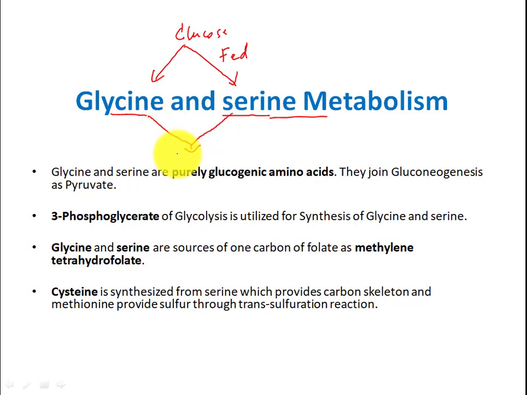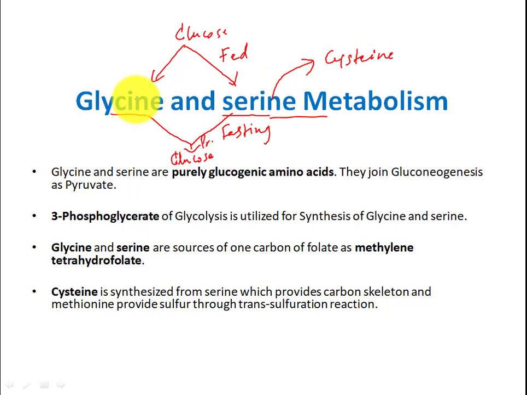In fasting condition, how glycine and serine produce glucose through gluconeogenesis, in prolonged fasting condition. We will also talk about how serine will produce cysteine.